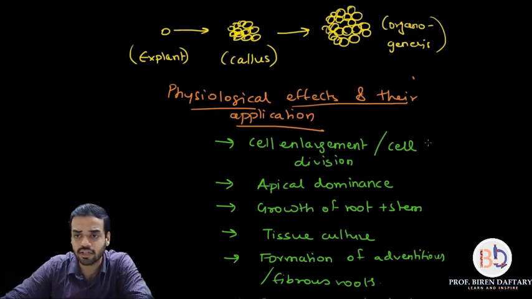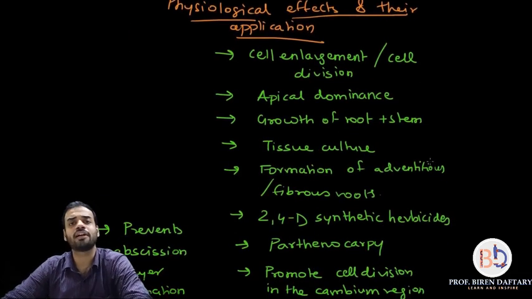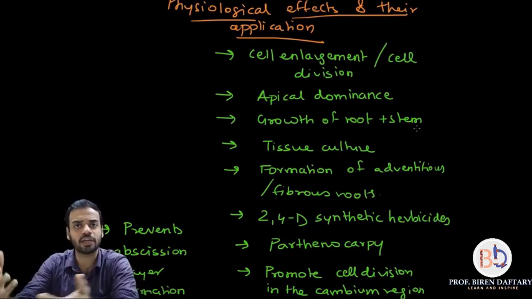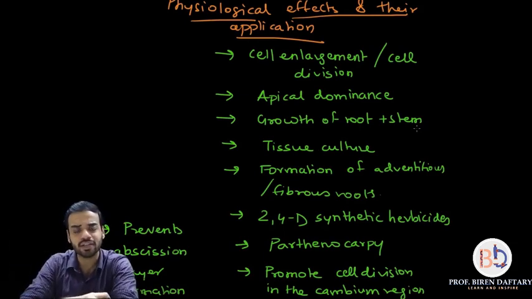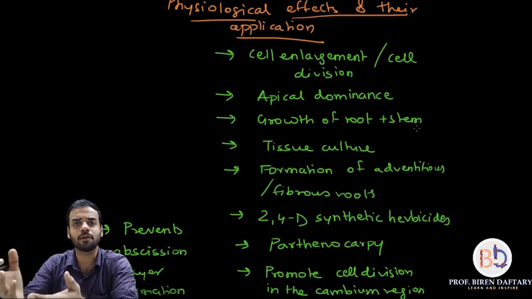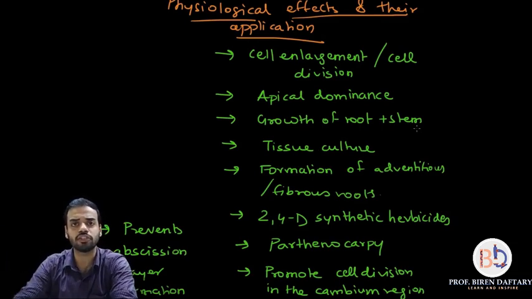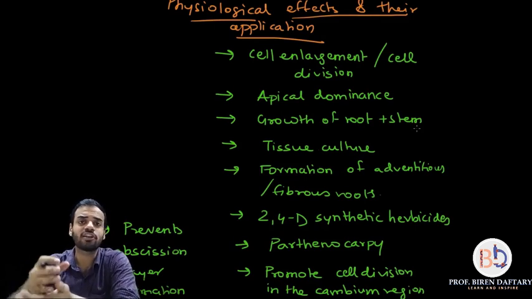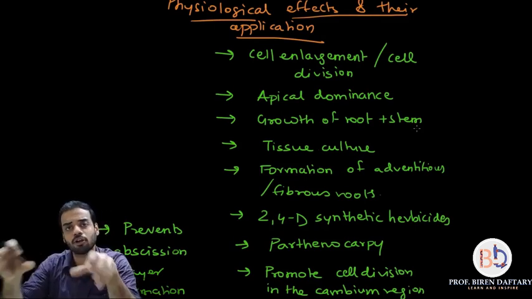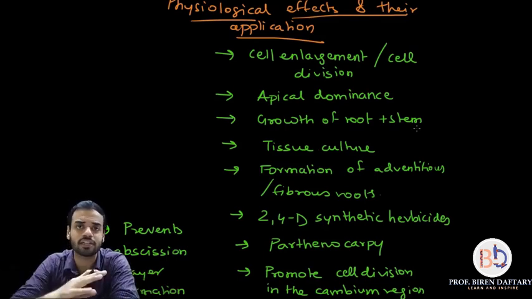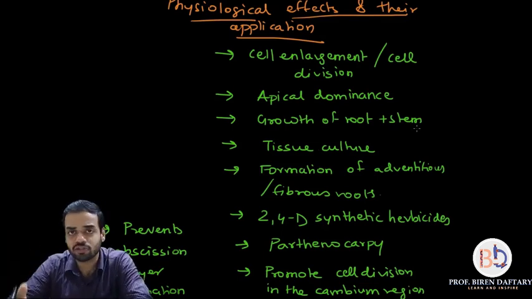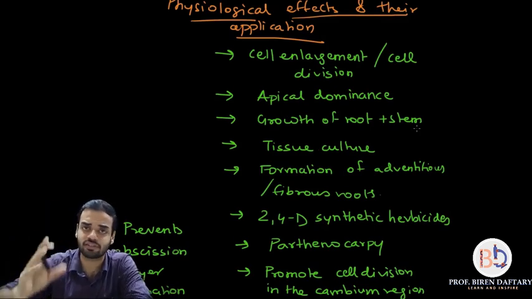Is that clear? Next point that I have written down is formation of adventitious roots. I think everybody knows there are two types of root: taproot, which is a more advanced type of root, and the second is fibrous or adventitious roots. What is the difference between them? Very simple. Tap roots have a single primary root which grows downwards, and from the primary root there arise lateral or secondary roots. Adventitious or fibrous roots are weaker roots. All the roots are of the same type and the same length, and there is no primary root and no secondary roots. Adventitious or fibrous roots are increased when you add auxins to the plant, so auxins cause growth of adventitious or fibrous roots.